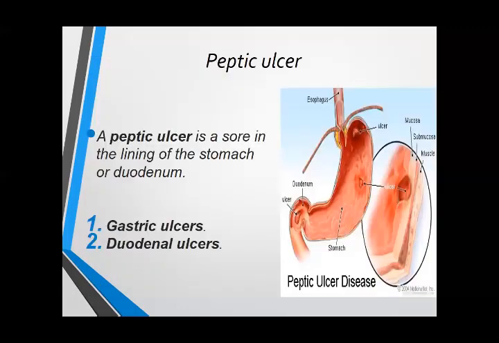Peptic ulcer is a very common disorder in all parts of the world. In the USA, 4.5 million patients are suffering from peptic ulcer, and every year 500,000 new cases are diagnosed. And the prevalence is much higher in our country.